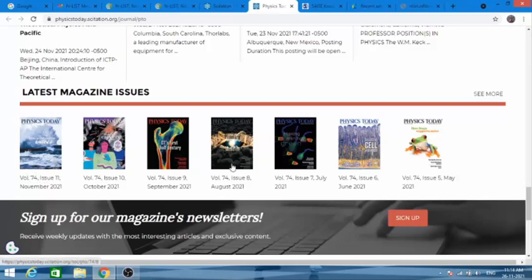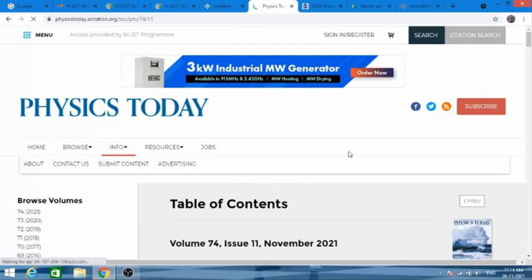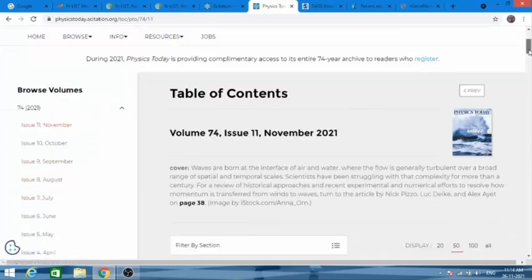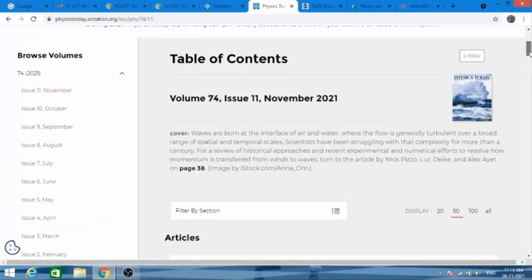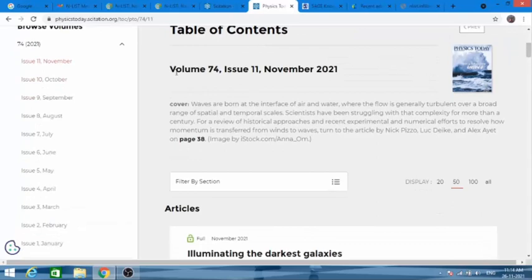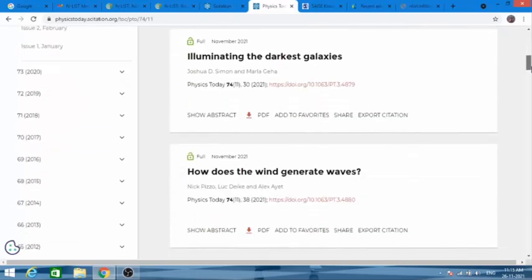In this way you can get access to all the latest issues of the journals and their articles here. The first article is Eliminating the Darkest Galaxies. Then, How Does the Wind Generate Waves?